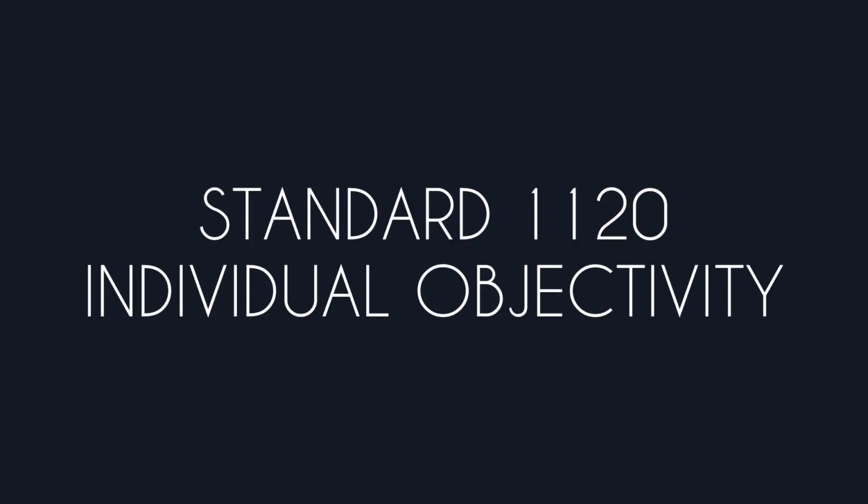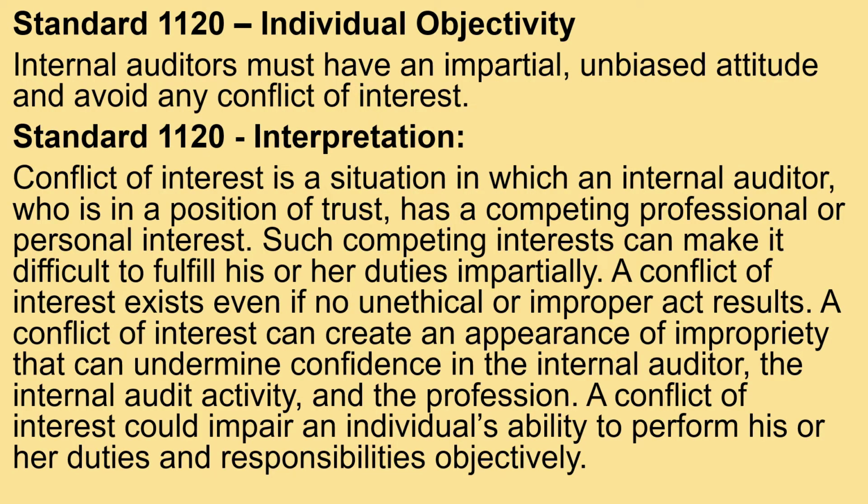Next to dual reporting lines comes individual objectivity, which is addressed by Standard 1120. Objectivity is a mental attitude that internal auditors should maintain while performing engagements. The internal auditor should have an impartial, unbiased attitude and avoid conflict of interest situations, as that would prejudice his or her ability to perform their duties objectively.